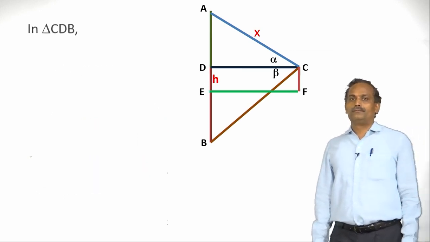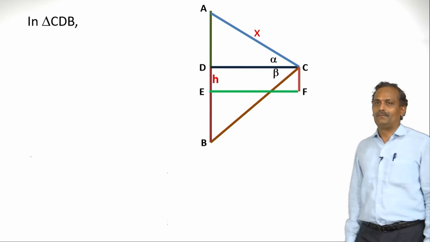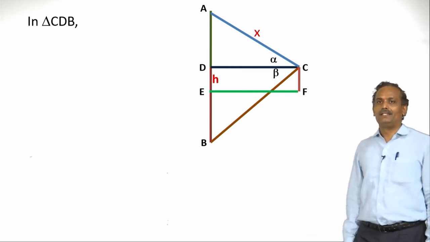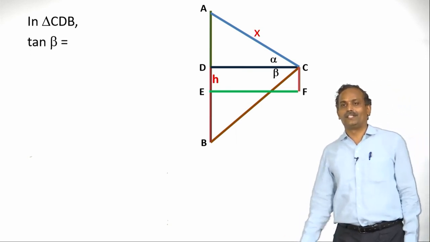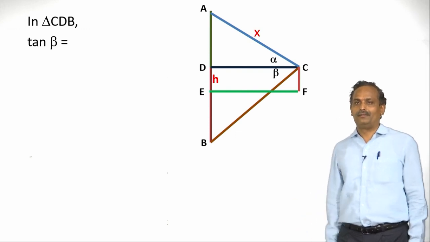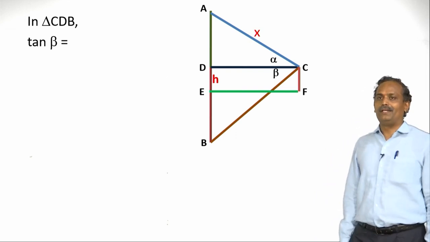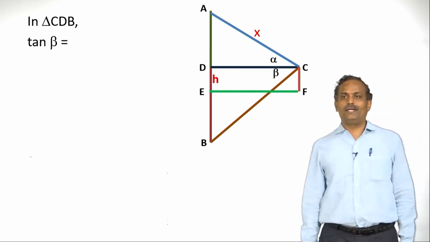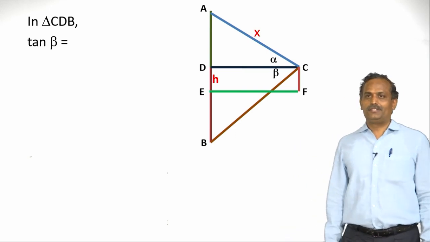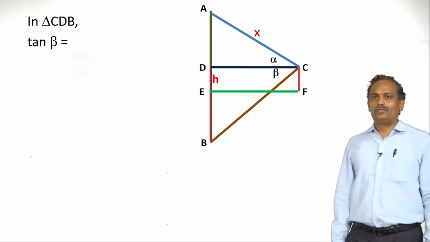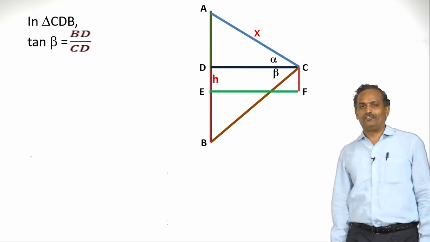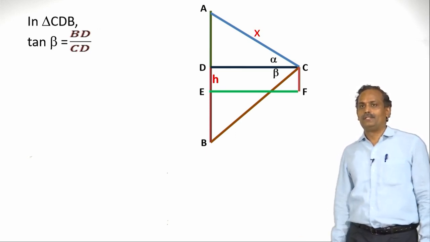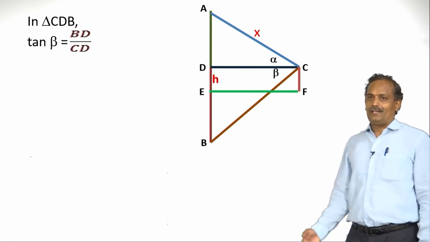Now let us consider triangle CDB. We have already considered ADC. So consider CDB, the triangle below. So let us find tan beta. Recall what is tan beta? Tan beta is nothing but opposite by adjacent. So what is the opposite side with respect to angle beta? It is BD.